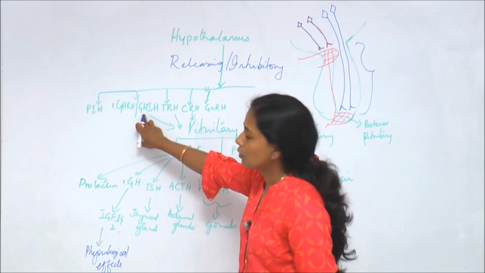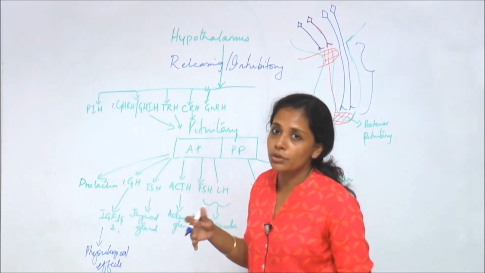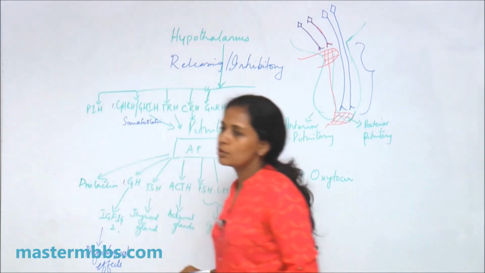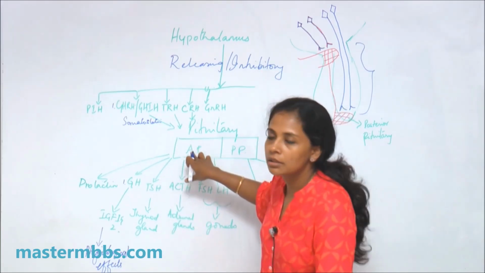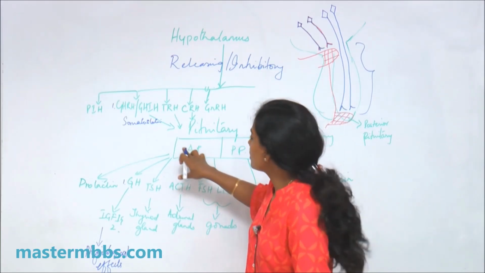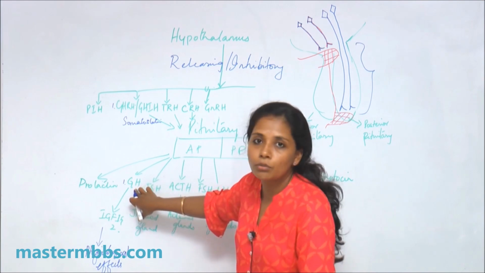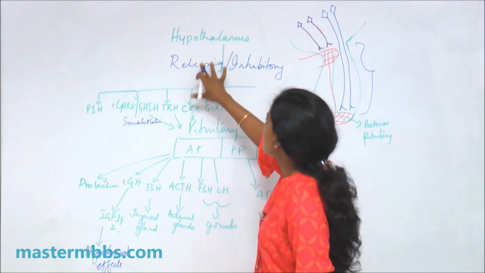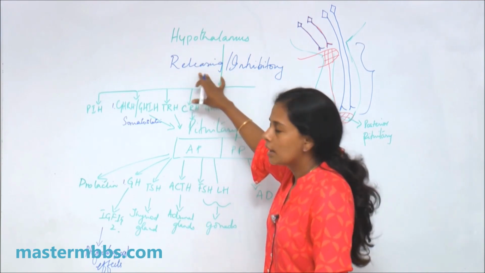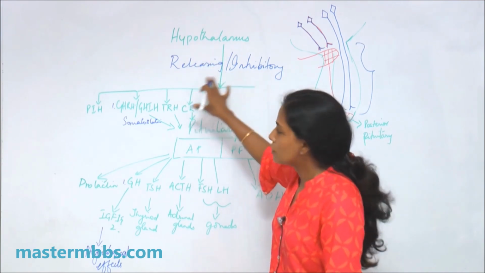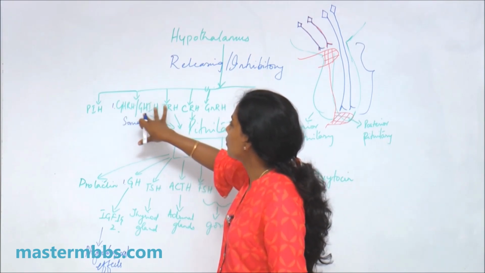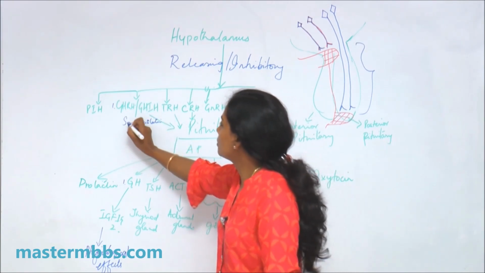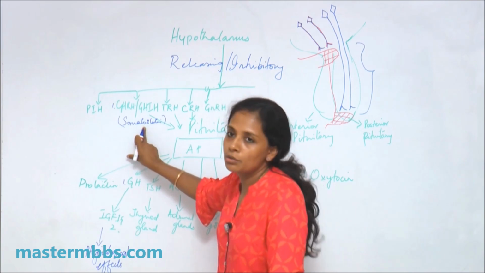Now there's another thing called growth hormone inhibiting hormone. It is also called somatostatin. Somatostatin will inhibit the anterior pituitary. Once it inhibits the anterior pituitary, growth hormone is not released. So I told you hypothalamus can produce releasing as well as inhibitory substances. If you take growth hormone, it has a releasing hormone as well as an inhibiting hormone. The inhibiting hormone is also called somatostatin.